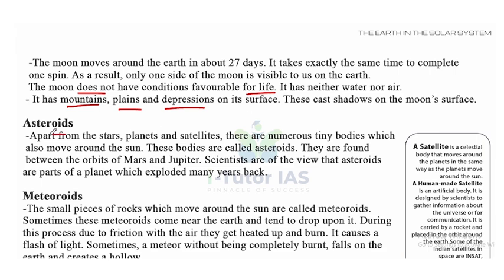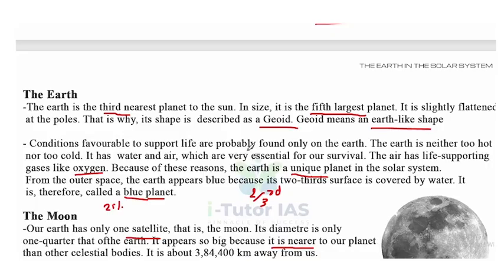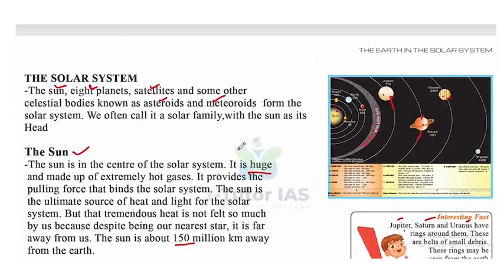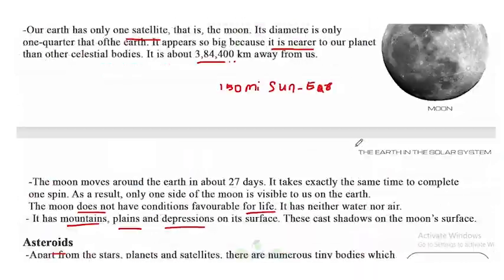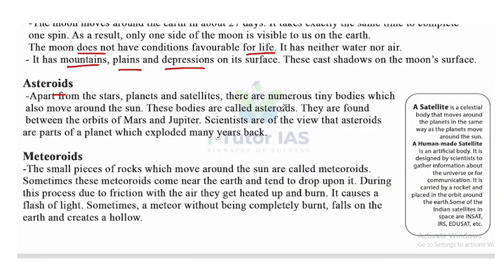Now, asteroids. Apart from the stars, planets and satellites, there are numerous tiny bodies which also move around the Sun. These bodies are called asteroids. We already discussed asteroids. Look at this picture. There is a belt between Mars and Jupiter. This belt is called the asteroid belt, and here we can see the asteroids.